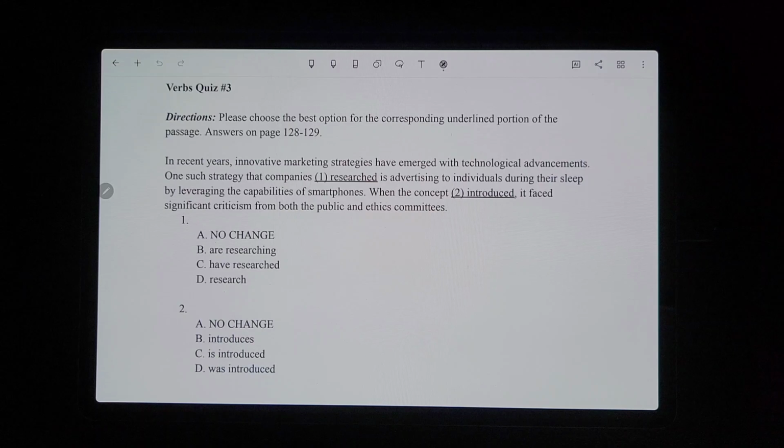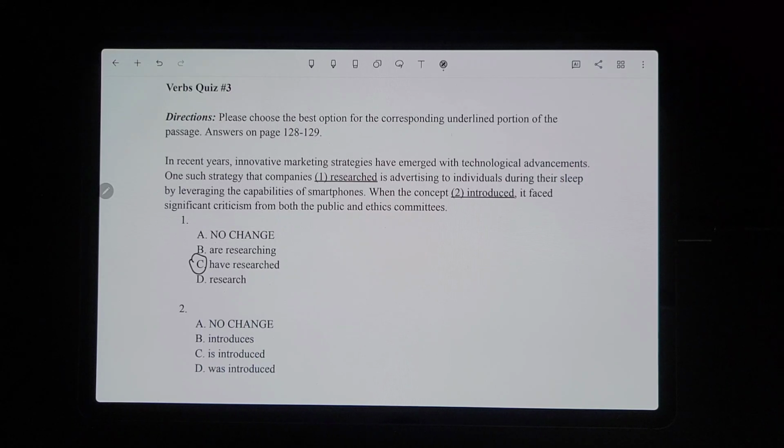So it would be have researched, C, because nothing's changed. A flashback would be an instance where maybe you go from telling a story to the present, and that could be a tense change, but we don't have anything like that going on here. So it has to keep the same context, keep the same verb tense, and be have researched. Number 2, when the concept introduced, it faced significant criticism from both the public and ethics committee.